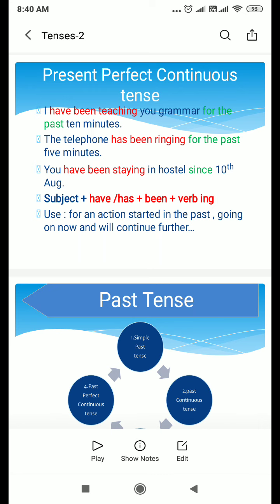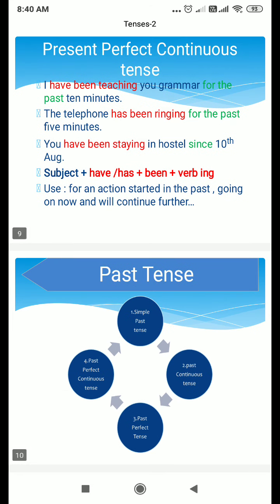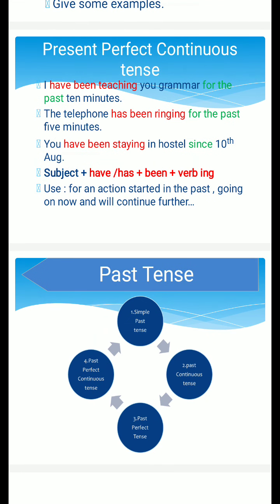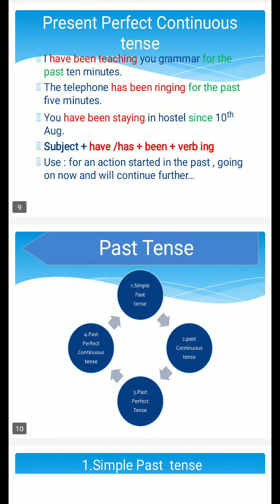So the action started in the month of August and has been going on till the time of speaking this sentence. The construction is subject plus have or has plus been plus verb in the ing form. So we have given you where to use this tense, for an action started in the past and going on now and will continue further. So these are the 4 subtenses under present tense.